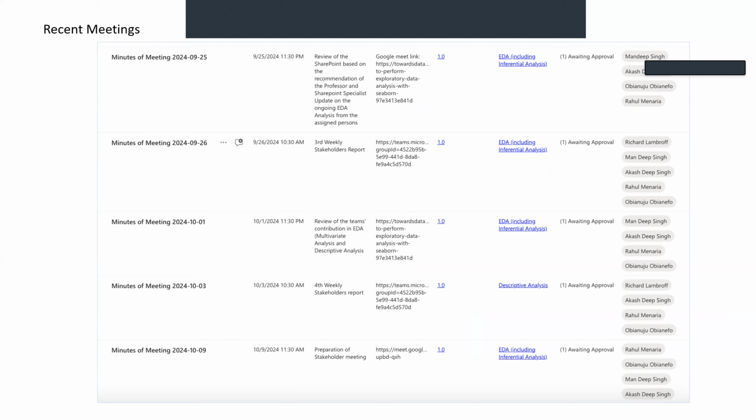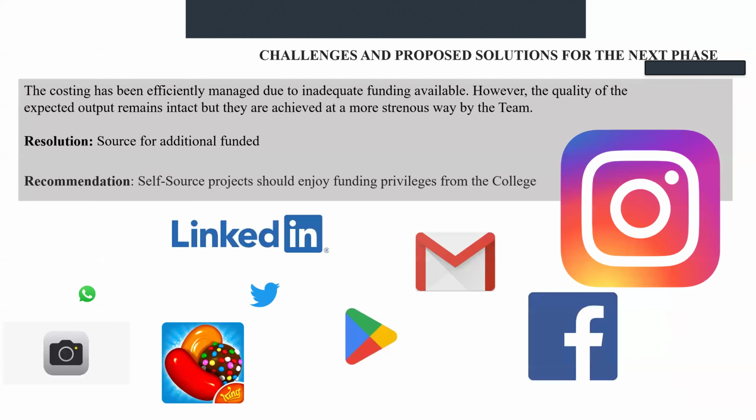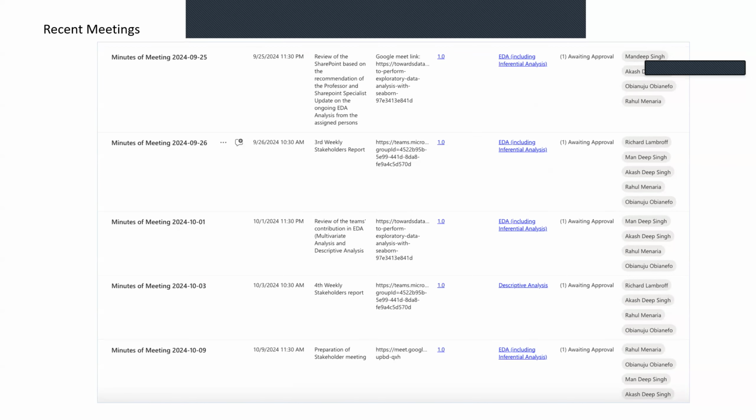Our multivariate and descriptive analysis contributions were reviewed on October 1st, and we concluded with stakeholder preparation discussion in our latest meeting on October 9th. Each session helped streamline analysis tasks and improve team coordination.